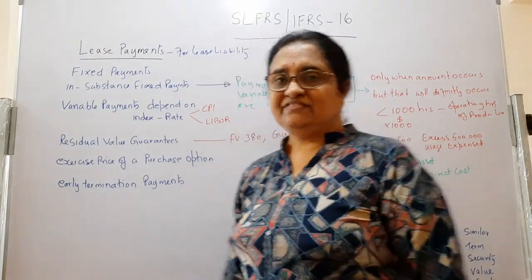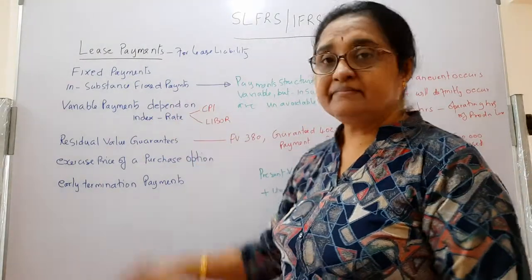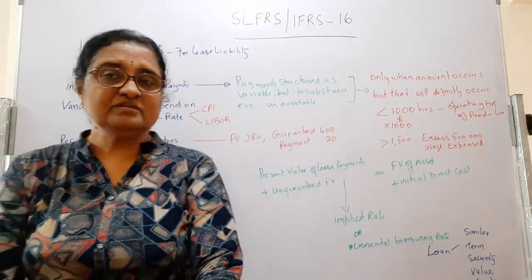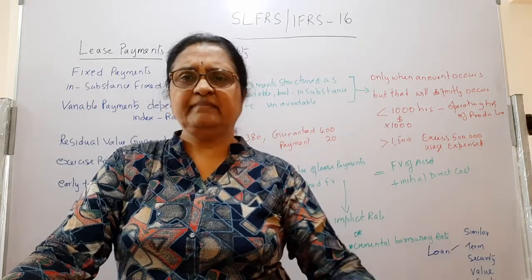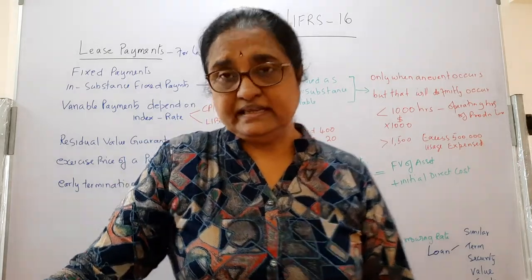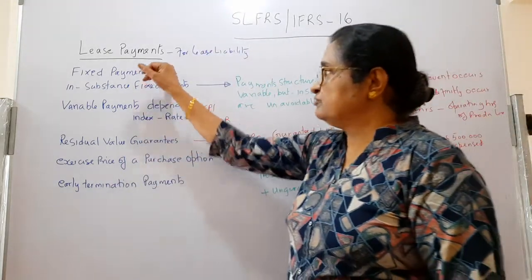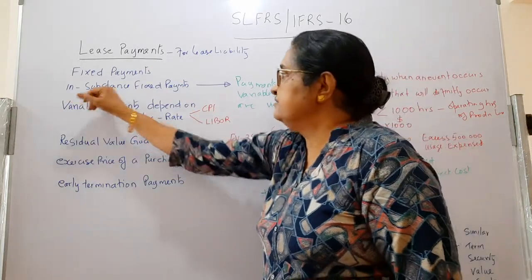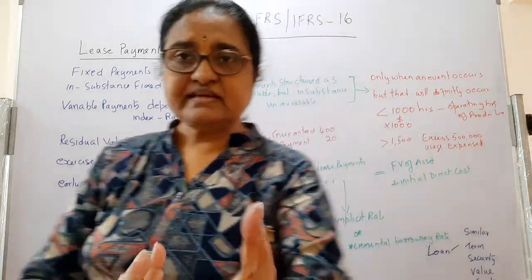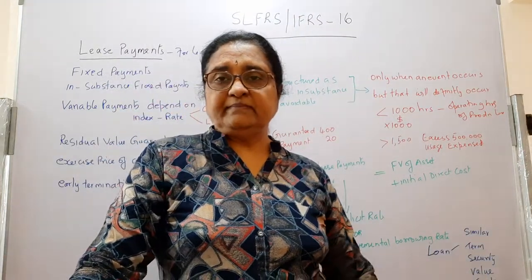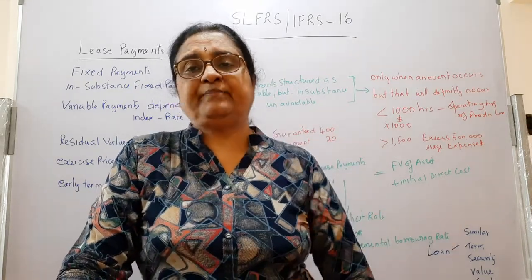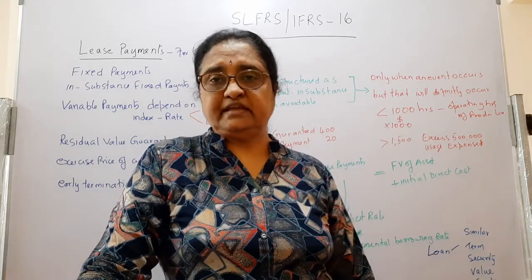Okay, now we will expand on the lease payments. Lease payment for the liability, we generally know, includes fixed payments of 2 million or 3 million per year. That's all we know, which we would have studied in A-levels. But actually lease payments consist of fixed payments and in-substance fixed payments. That means it is structured as a variable payment, saying this amount will be paid only if this event happens. So you think that it is variable.